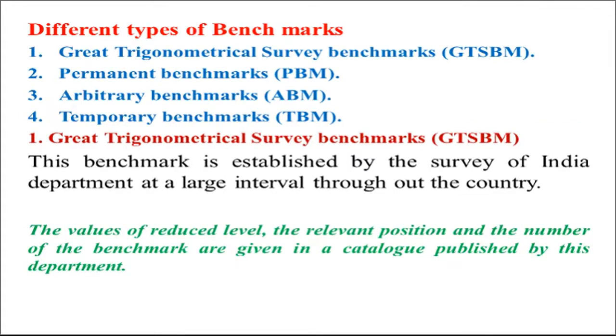So, starting with different types of benchmarks. There are four types of benchmark. First one is Great Trigonometrical Survey Benchmark, GTS benchmark. Second, Permanent Benchmark, PBM. Third one, Arbitrary Benchmark, ABM. Fourth one, Temporary Benchmark, TBM. So we will discuss these one by one. First one, Great Trigonometrical Survey Benchmark.